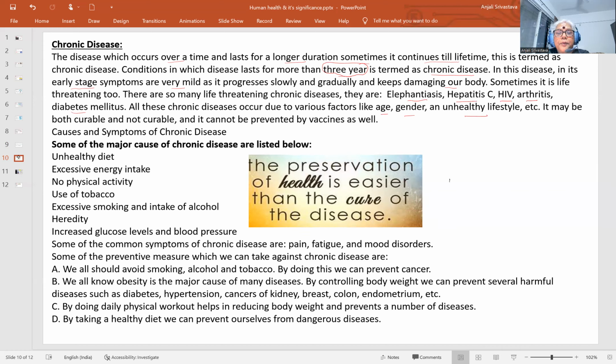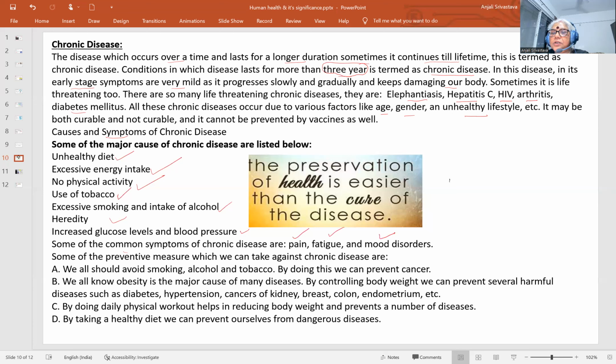Some of the important causes of chronic diseases are unhealthy diet, excessive energy intake, no physical activity, use of tobacco, that is, habit-related activities, excessive smoking and intake of alcohol, heredity, increased glucose level and blood pressure. So these are some of the important causes of chronic diseases. And some of the common symptoms of chronic diseases are pain, fatigue, and mood disorders.